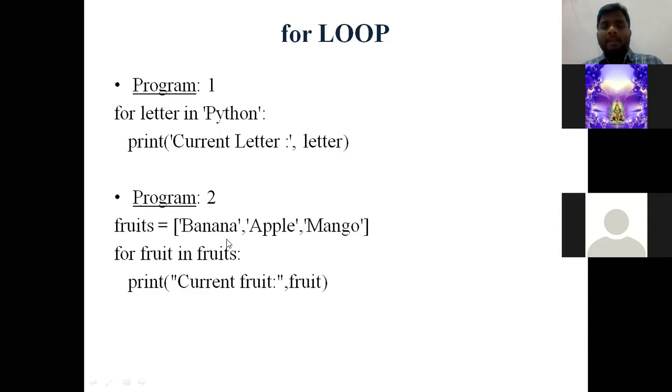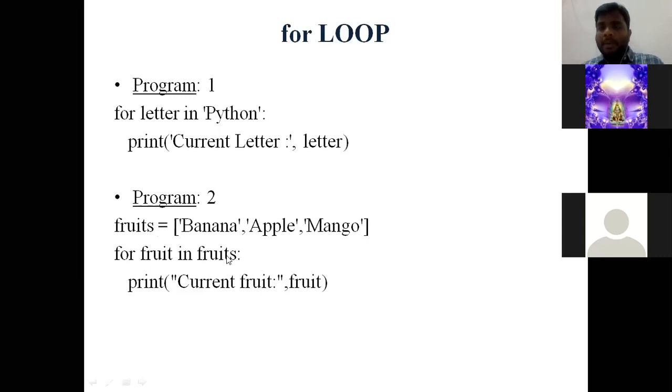Why? Because the values are separated by commas and are placed between square brackets. So fruits is a list. Okay. Now come to the for loop. For fruit, F-R-U-I-T, fruit. Remember, this is not fruits. This is fruit, a variable I consider. As of now, instead of fruit, consider only i. So for i in fruits, fruits is a list variable